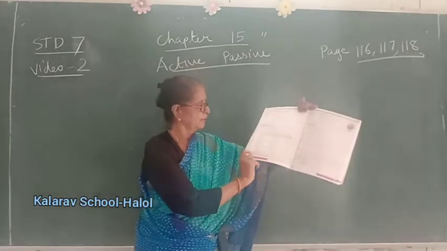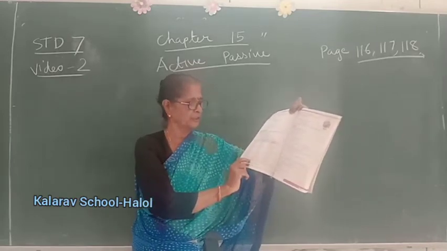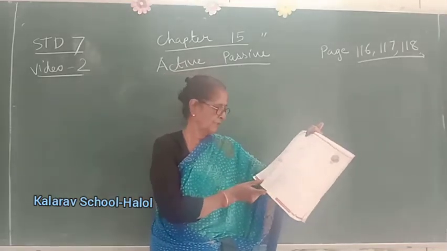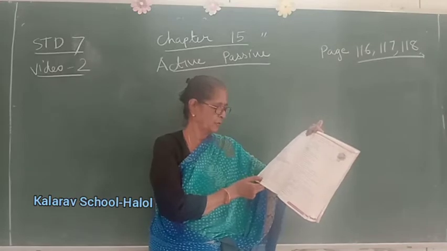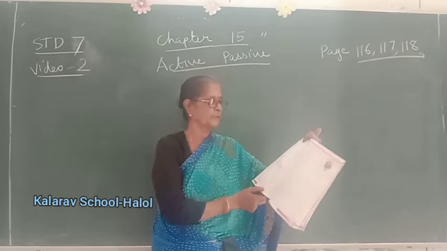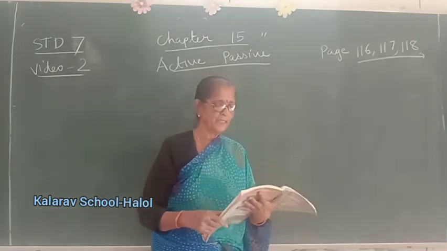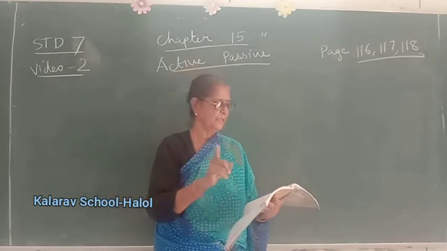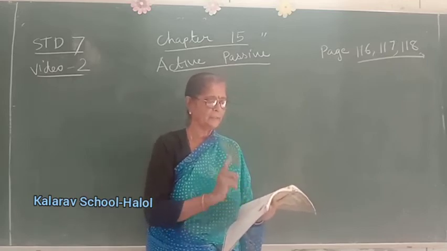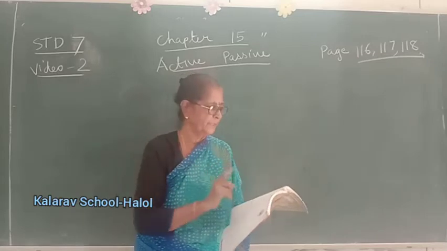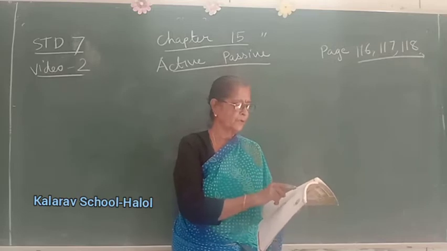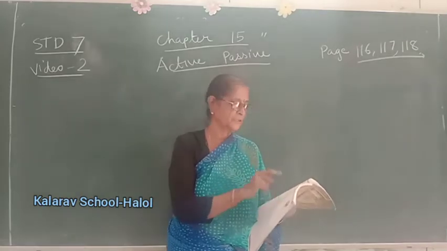Page 116, note that verbs in the present perfect continuous and the future continuous tense cannot be changed into passive voice. Galileo invented the telescope, active voice. The telescope was invented by Galileo, passive voice, okay? In the above sentence, invented changed to was invented. The verb changes to be, is, are, was, were, plus the past participle of the verb. The guests brought bouquets. Verb is brought. Bouquets were brought by the guests. Were plus brought because it is the past tense.